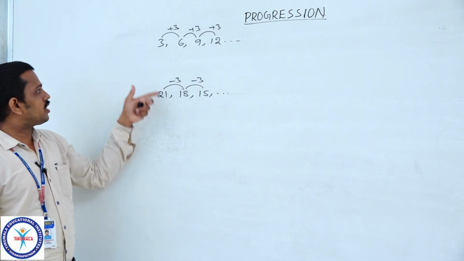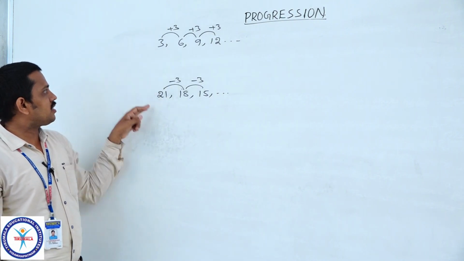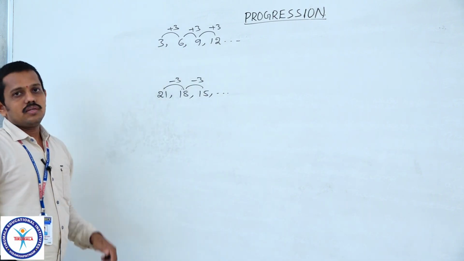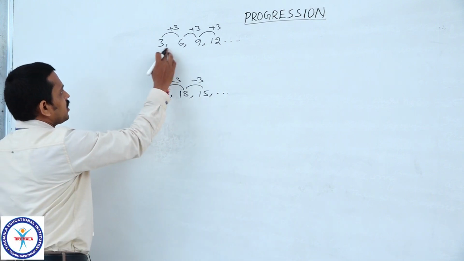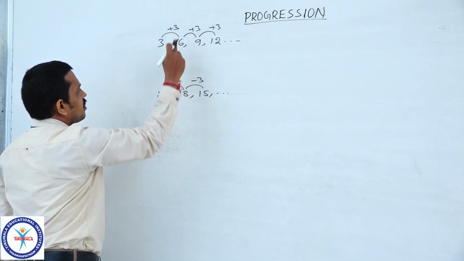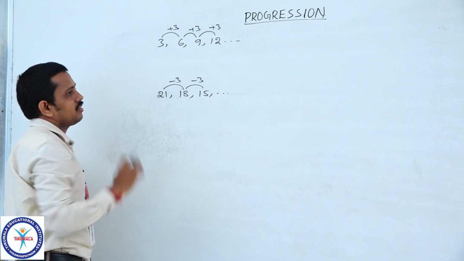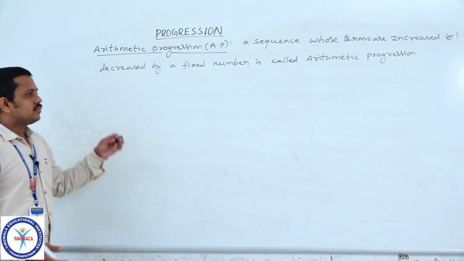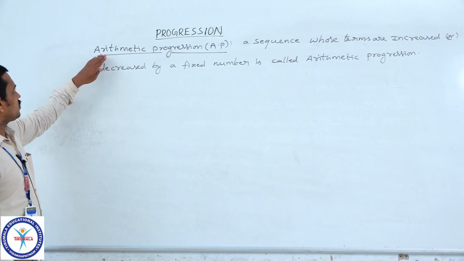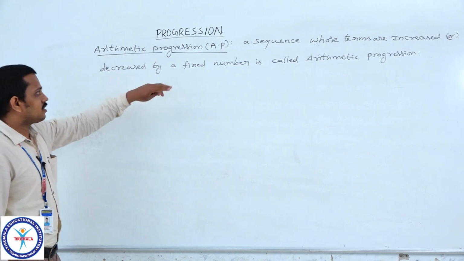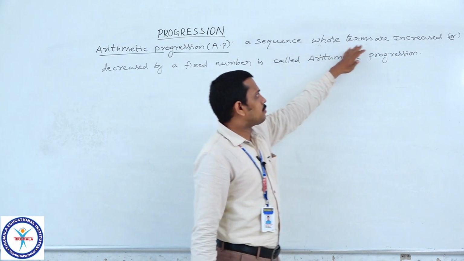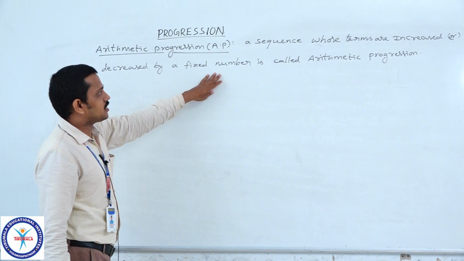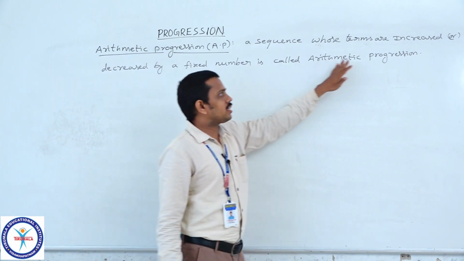So, from these two examples, these are progressions. From this we conclude that if the terms of the sequence are either increased or decreased by a fixed number, then it is called arithmetic progression. Now, from these earlier examples, we define arithmetic progression as a sequence whose terms are increased or decreased by a fixed number.